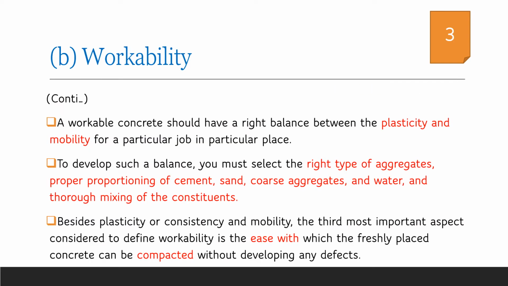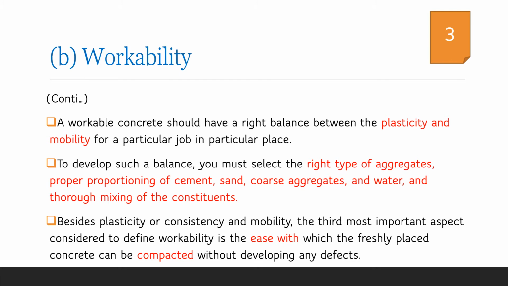A workable concrete should have a balance between plasticity and mobility. Plasticity is the state in which the concrete is not hardened but in a plastic state. Mobility is the state in which the concrete is capable of moving. So both these properties are important for a fresh concrete. In some cases, the mix remains plastic or not hardened, but it may not be movable. In certain other cases, the mix will be movable, but there are possibilities of segregation and bleeding. Hence, both plasticity and mobility of fresh concrete have to be ensured.